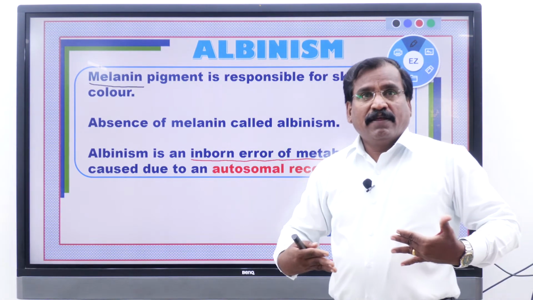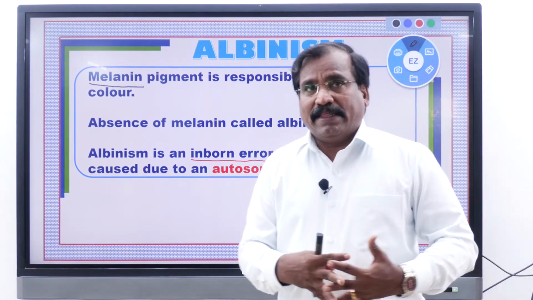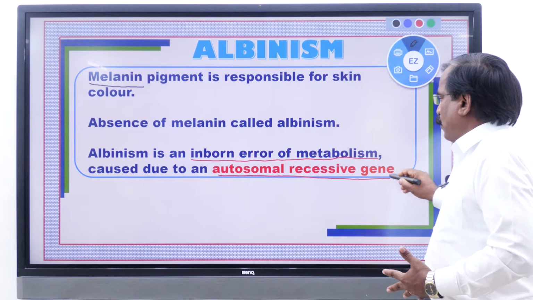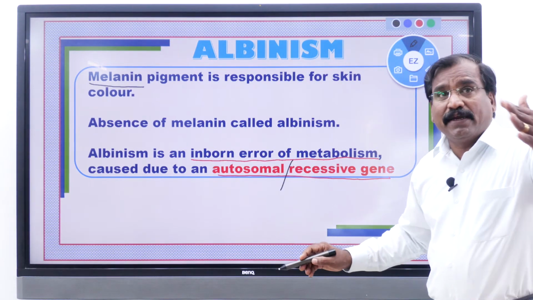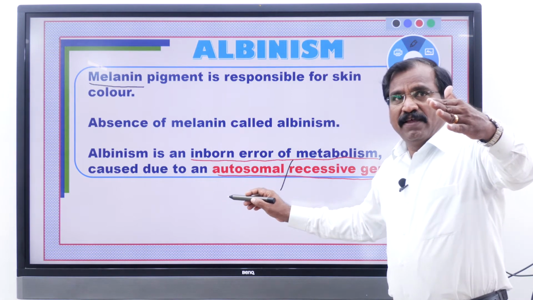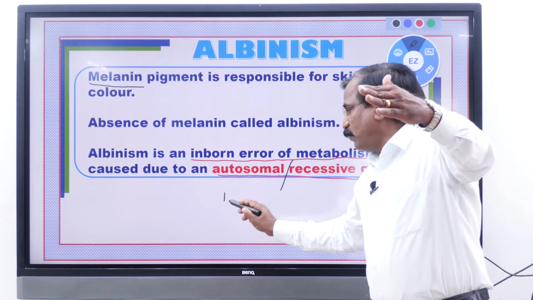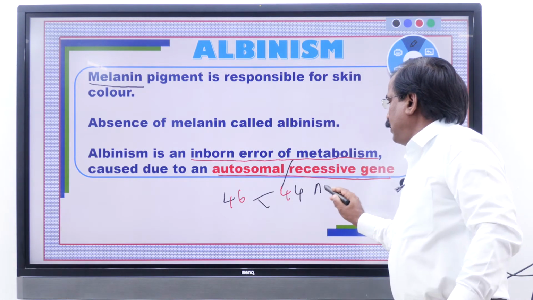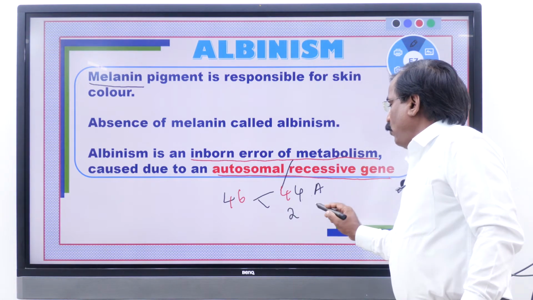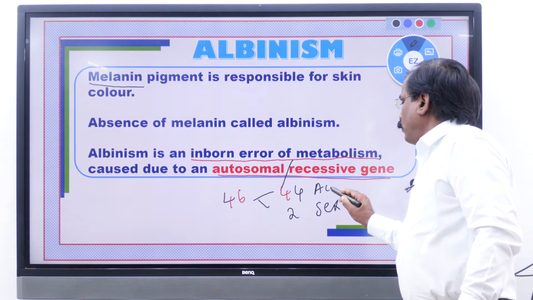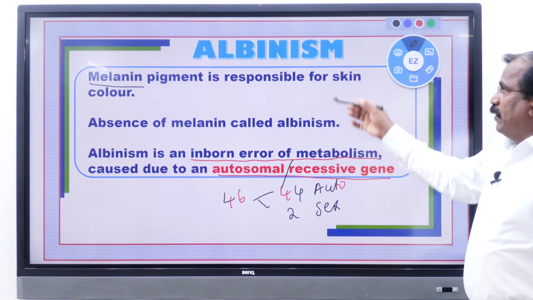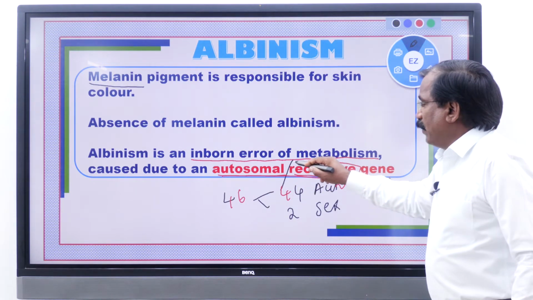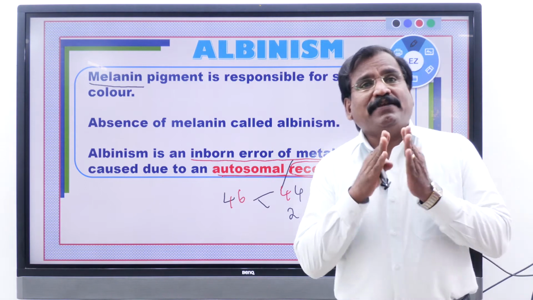பிறக்கிறப்பே இருக்கும். அதான் inborn error. அது மிடில் வர்றதில்லை. இது autosomal recessive gene. தெரியும் உங்களுக்கு அந்த ஜீன் எங்க லொகேட் ஆயிருக்குது அப்படின்னா ஆட்டோசோம். In our body there are 46 chromosomes. 44 autosomes, then 2 allosomes or sex chromosomes. So that gene which is located in the autosome is mutated and becomes recessive.